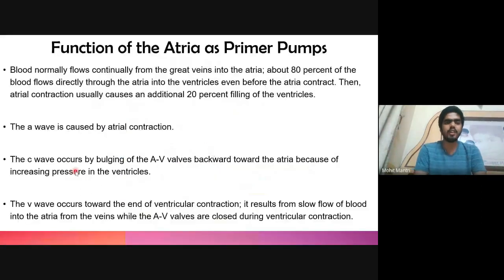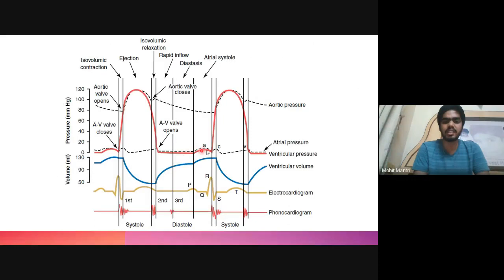Then comes the C wave. C waves occur when the AV valves are closed. The AV valve, or the atrioventricular valve, will be closed backward when the ventricle starts to contract. So when the pressure inside the ventricle increases and it starts to contract, the AV valve will close and move backward towards the atrium, and this will cause an increase in the pressure, and this will cause the formation of the C wave in the atrial pressure.